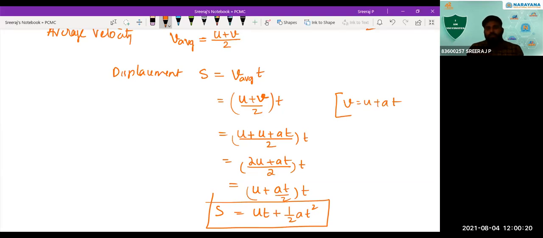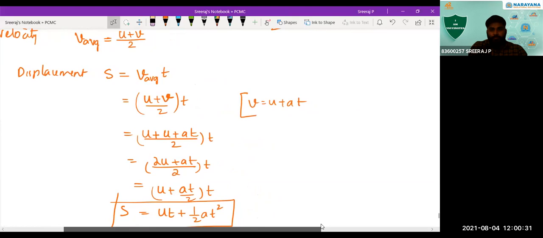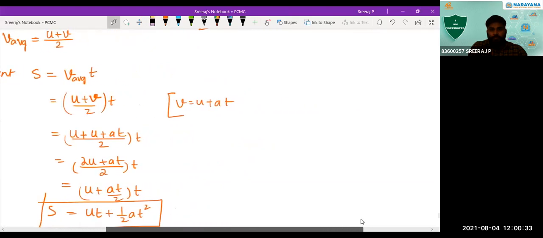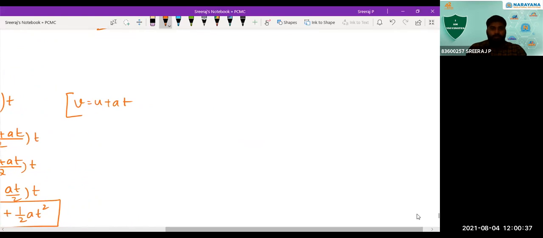Okay, S is equal to ut plus half at square. Let's do the calculus method. In calculus method, how can we do this? Let's see. I'll write it next to this, so that all together we can see here now. So let's do it by the calculus method.